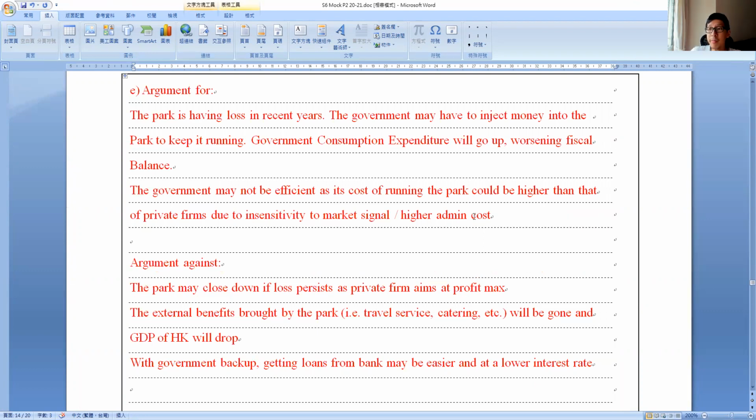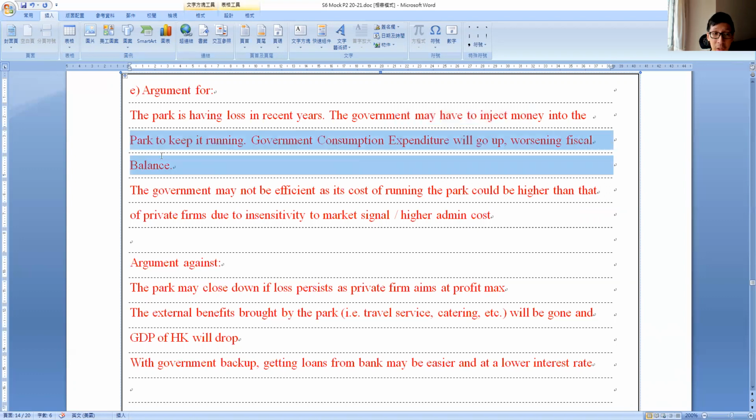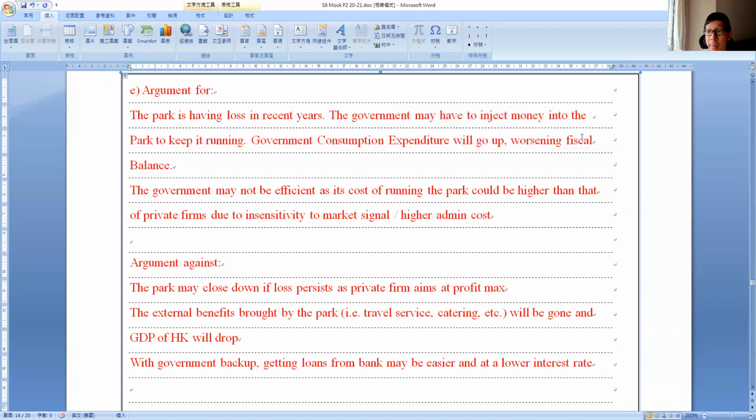So one argument for is that if the government is no longer holding the shares, then the government would not have to inject money. By selling it to a private enterprise, our fiscal balance in Hong Kong will be much better, because you don't have to bear the burden.